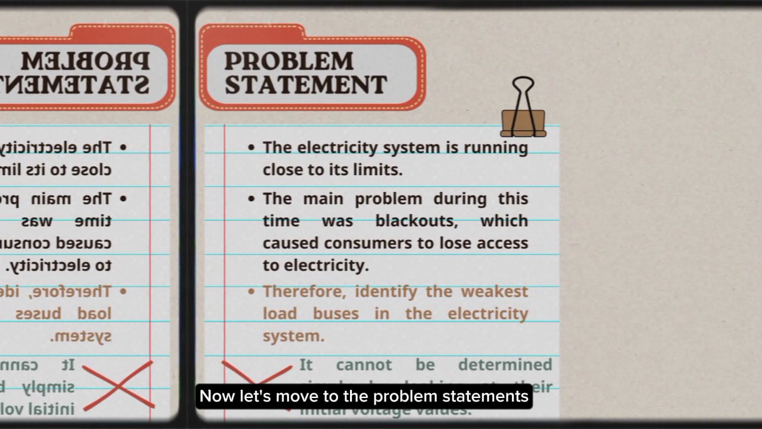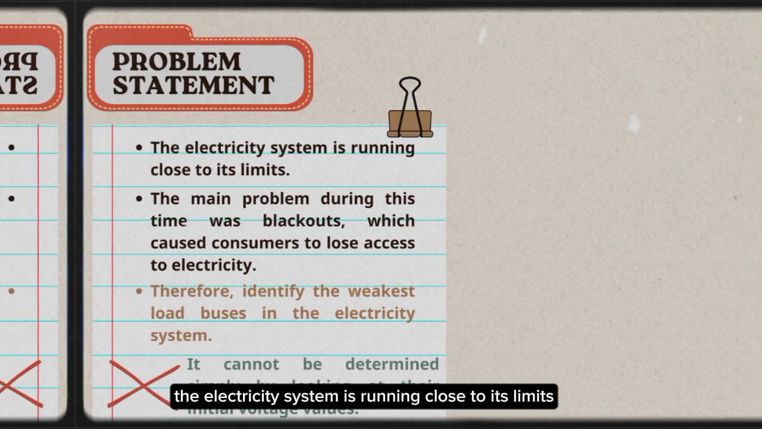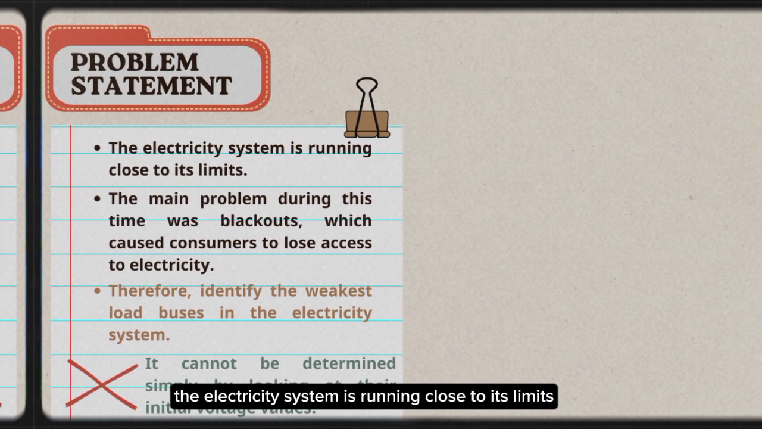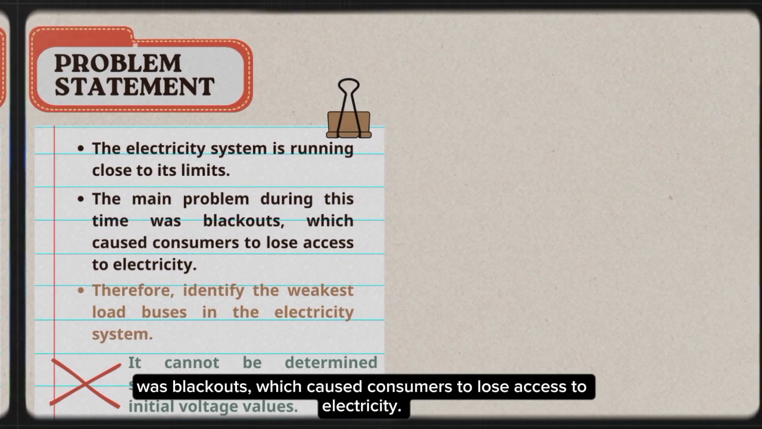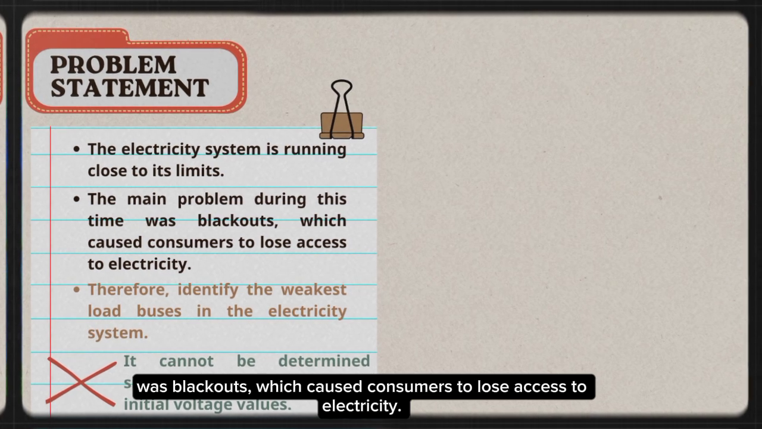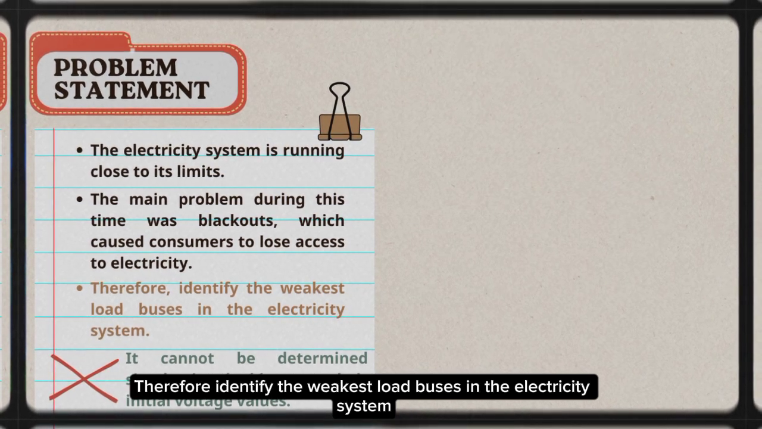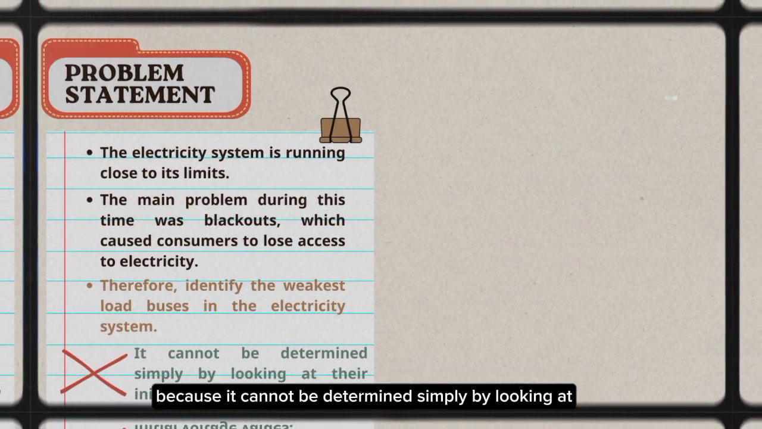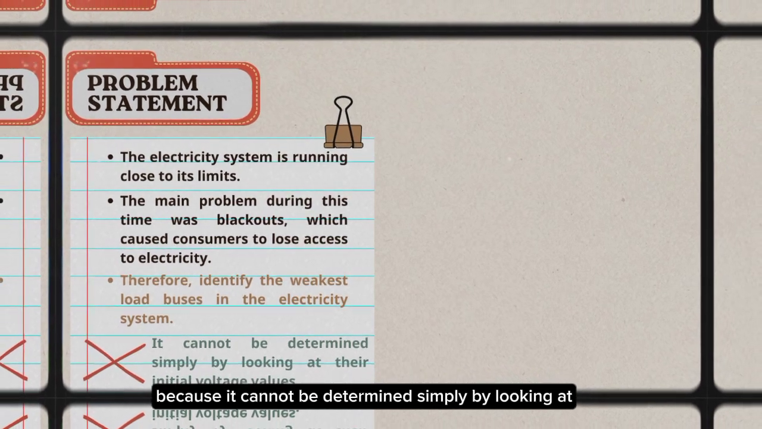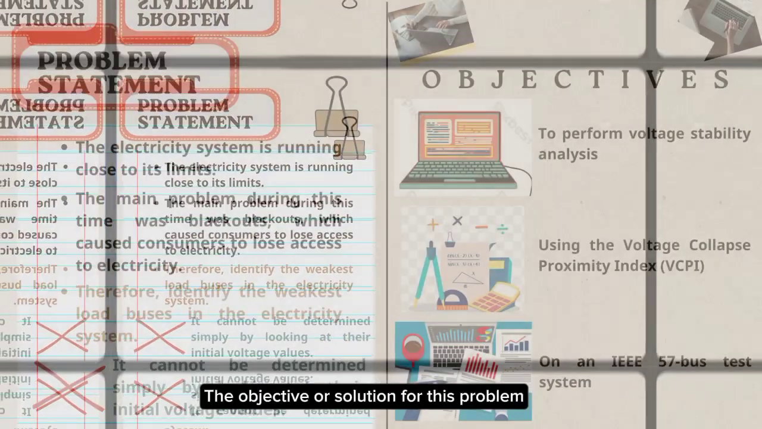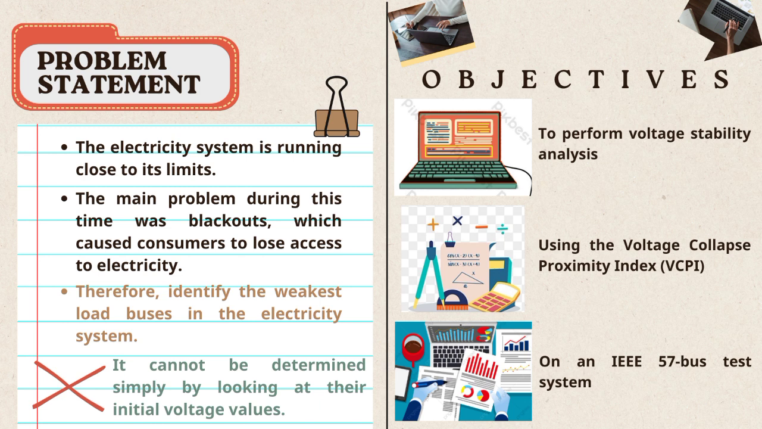Now, let's move to the problem statements. The electricity system is running close to its limits. The main problem during this time was blackouts, which caused consumers to lose access to electricity. Therefore, we need to identify the weakest load bus in the electricity system, because it cannot be determined simply by looking at the initial voltage values. The objective, or solution, for this problem is to perform voltage stability analysis using the Voltage Collapse Proximity Index, VCPI, on an IEEE 57 bus test system.